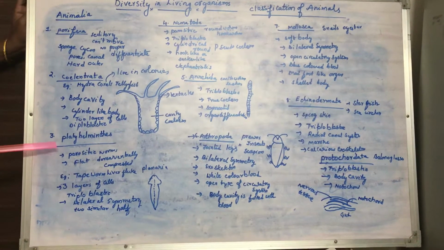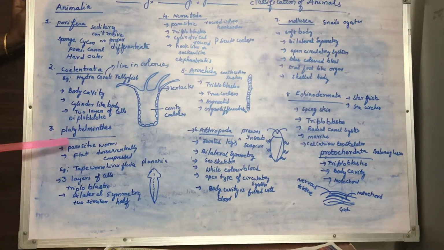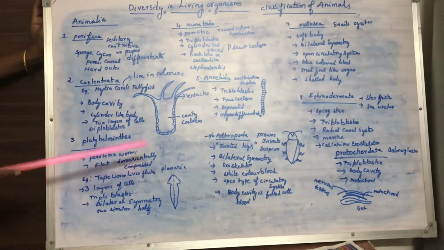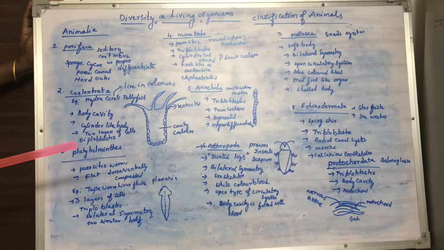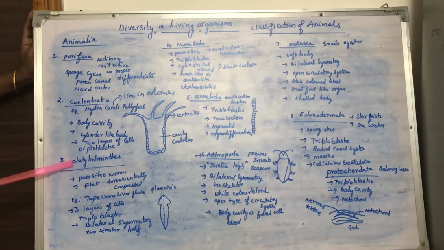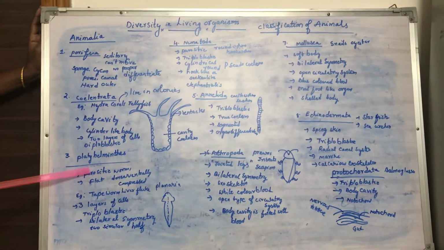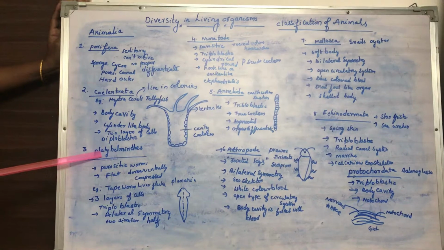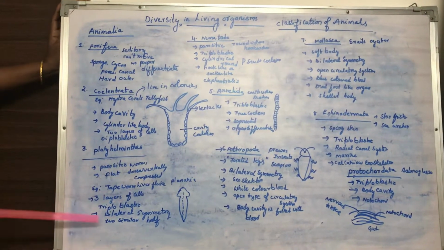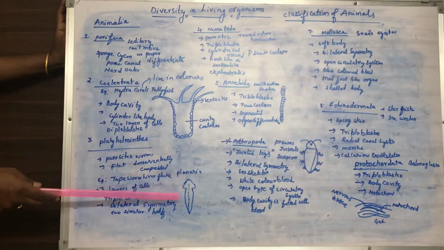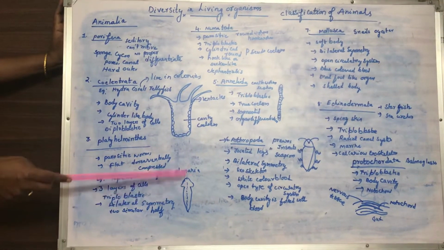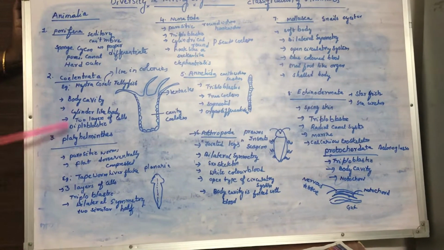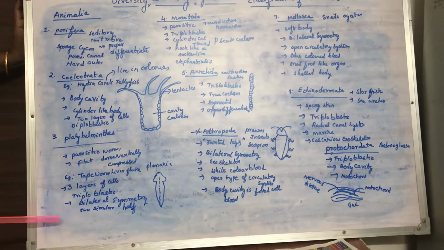The next major group is Platyhelminthes. Platy means flat. All the organisms belonging to this group are flat in shape, that is dorso-ventrally compressed, back side and front side. Organisms belonging to Platyhelminthes are parasitic, that means they cause diseases in animals. Almost all of them are parasitic and have a flat body. The very important thing is they have three layers of cells. Their body is covered with three layers of cells, and we call that triploblastic. Two layers means diploblastic, three layers means triploblastic.